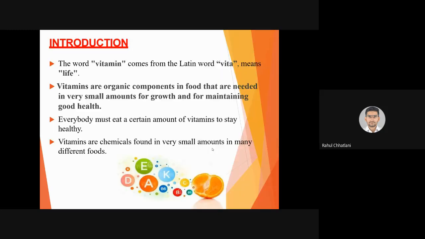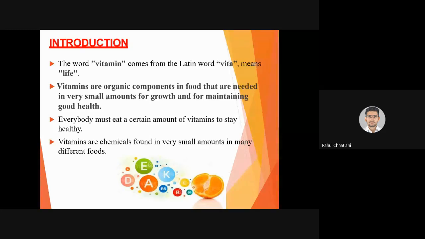So going to the introduction, the word vitamin comes from the Latin word vita. Vita means life, something that is very essential for life. Vitamins are organic components in food that are needed in very small amounts for growth and for maintaining good health. So vitamins are needed in small amounts. It is not that we need 1 to 2 grams regularly every day. Carbohydrates, fat, proteins જેટલું આપણે લઈએ છીએ એટલું content આપણે vitamins નું નહીં લઈએ, but they are still needed even in the small amount. Everybody must eat a certain amount of vitamins to stay healthy.